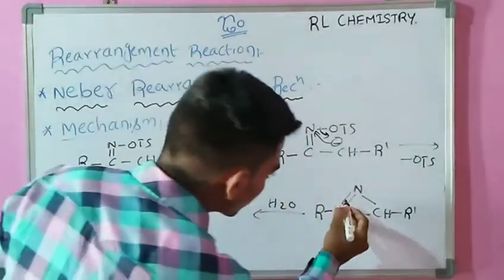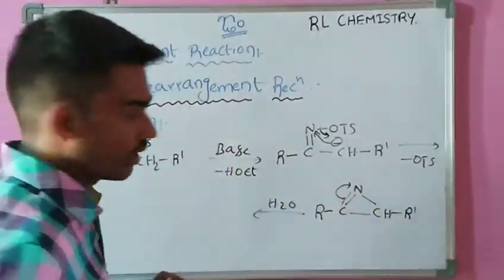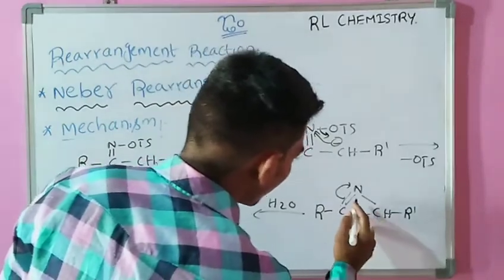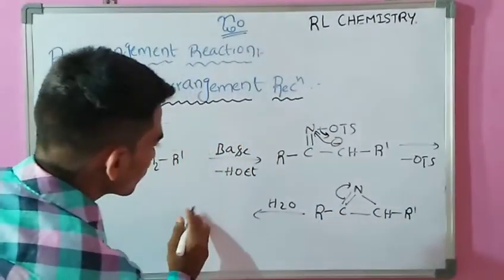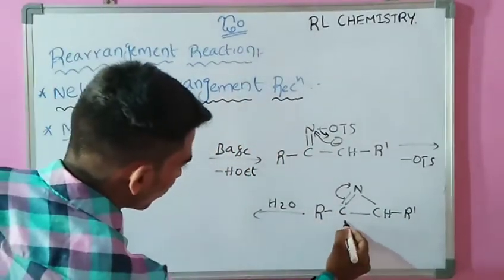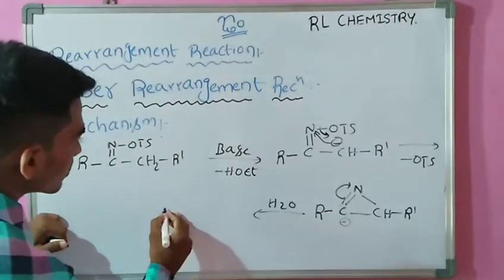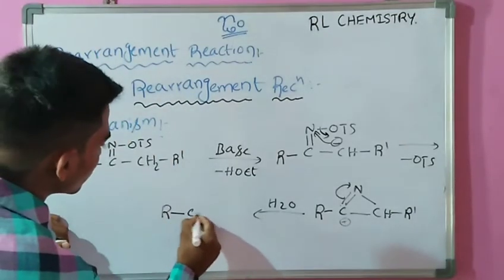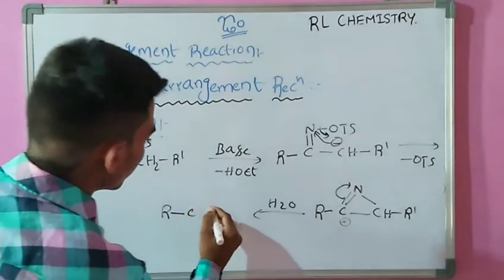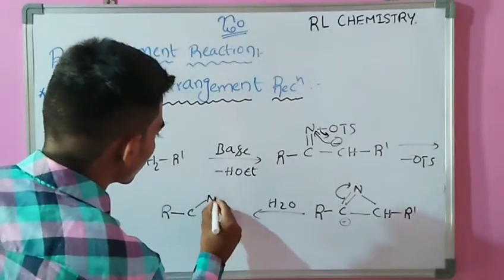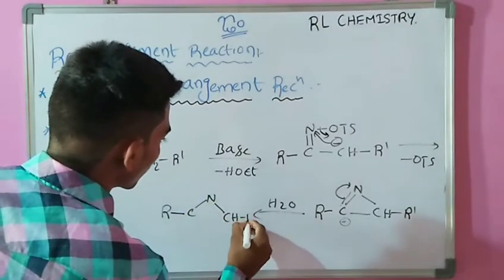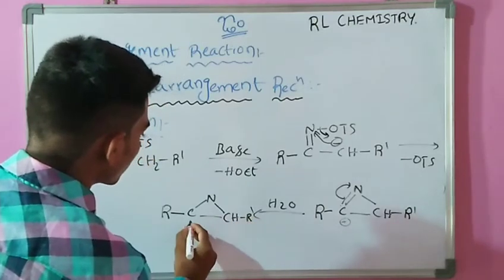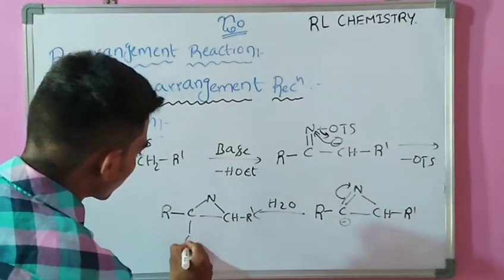Then here this bond migrates, and it creates a carbocation, and it forms this type of product.